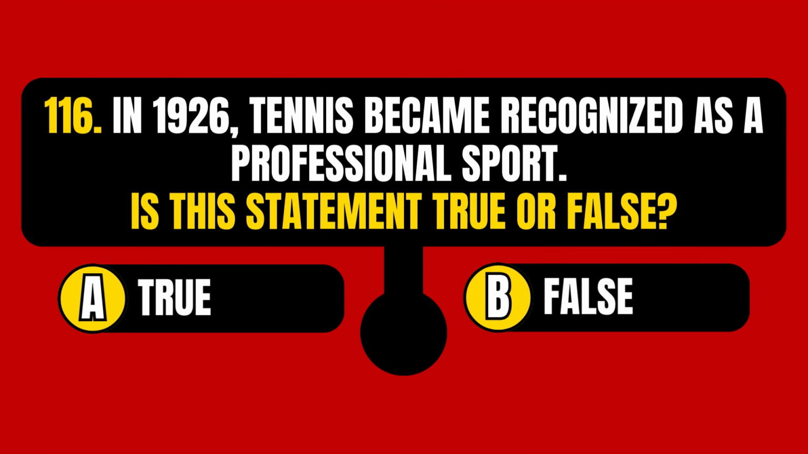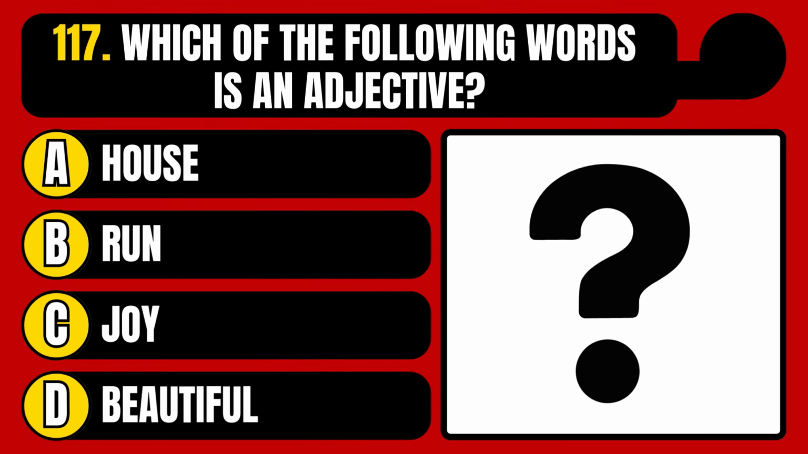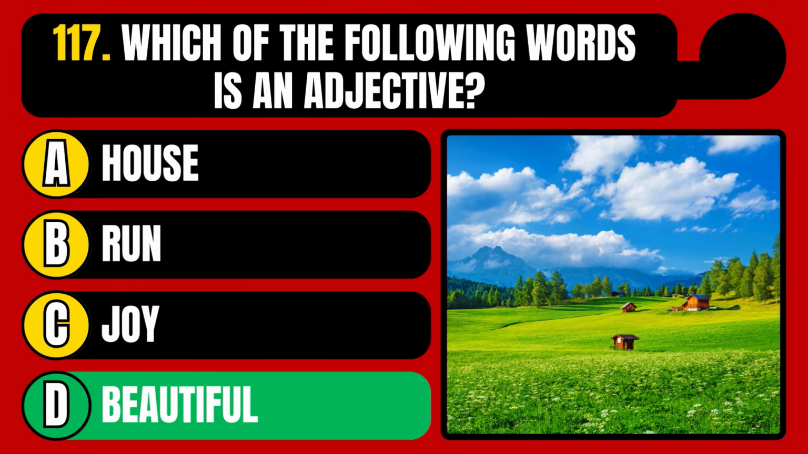In 1926, tennis became recognized as a professional sport. Is this statement true or false? The statement is true. Which of the following words is an adjective? House, run, joy, or beautiful? The correct answer is option D, beautiful.